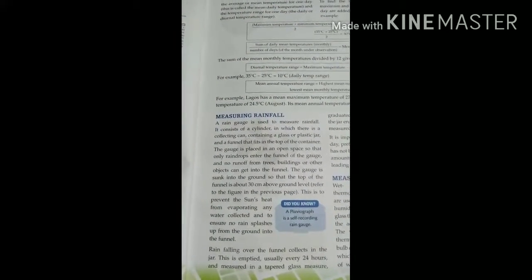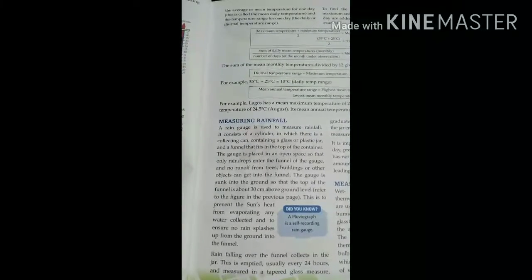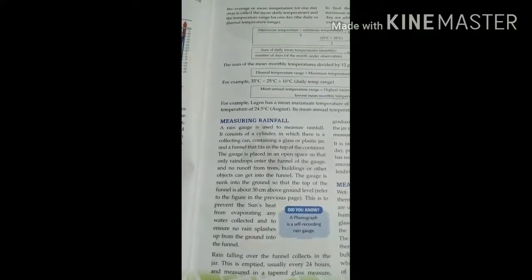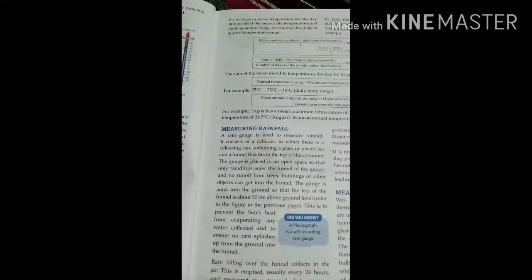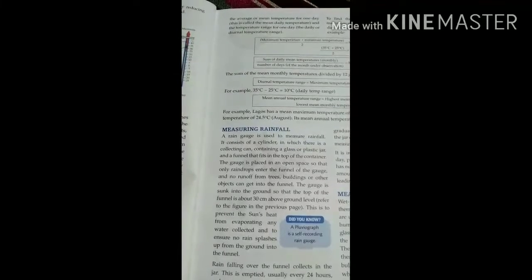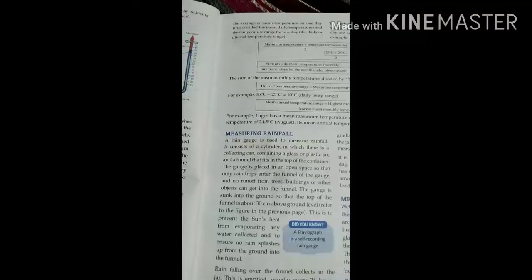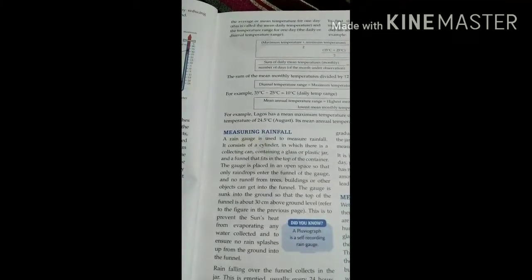So no other water should enter the gauge, because it is meant for collecting the rainwater coming from the sky or the clouds, and that level of rainwater will indicate that this amount of rain has happened in a particular time or on a particular day.